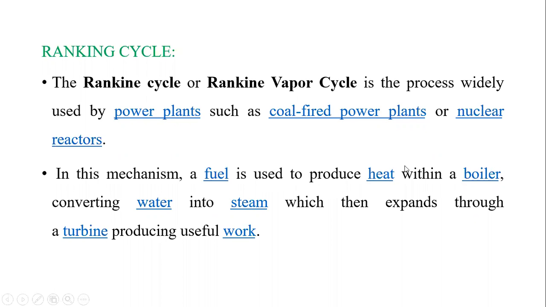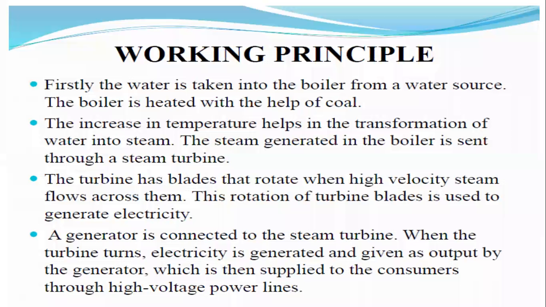Fuel is used to produce heat within a boiler, which converts the water into steam. That steam then expands through a turbine, producing useful work. This is called the Rankine cycle.